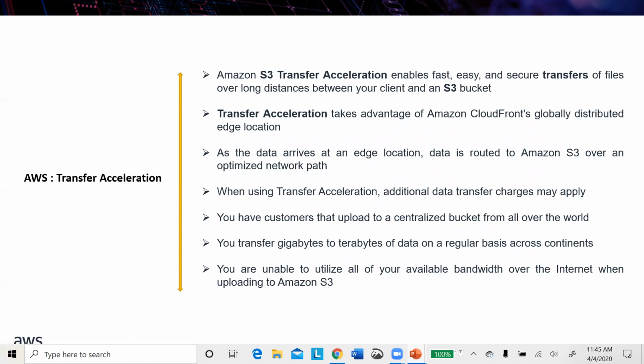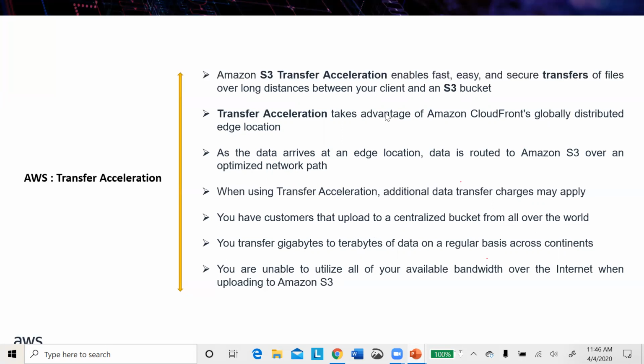As the data arrives at the edge location, data is routed to Amazon S3 over an optimized network path. That means it's a secured path, an optimized path, so that there will be no delay in that path. When using transfer acceleration, additional data transfer charges may be applied because it's not a basic free tier service. So whenever you are using transfer acceleration, it will accelerate the speed of transferring files from the cloud to your browser.